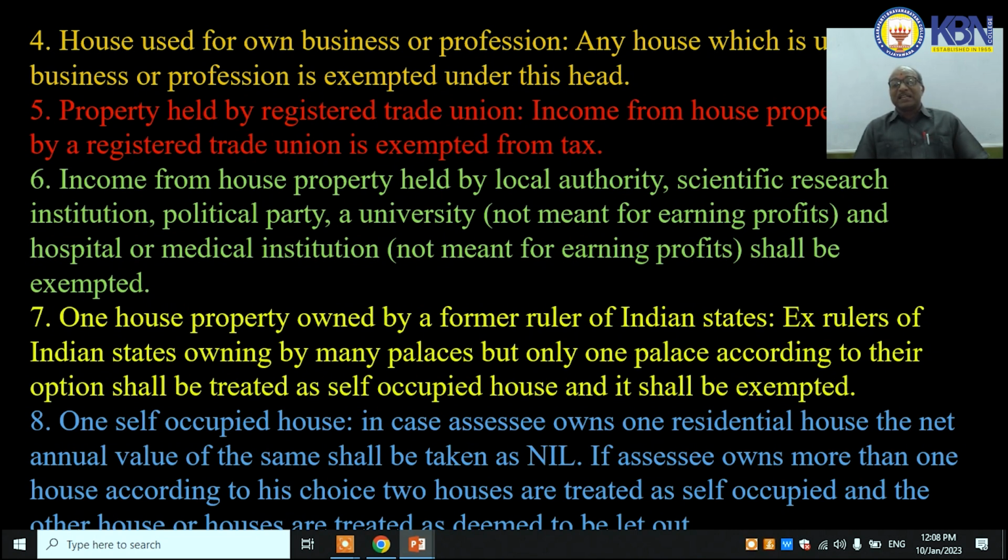But from this assessment year, it was changed. According to the option of the assessee, two are considered as nil. The others are to be treated as deemed to be let out.